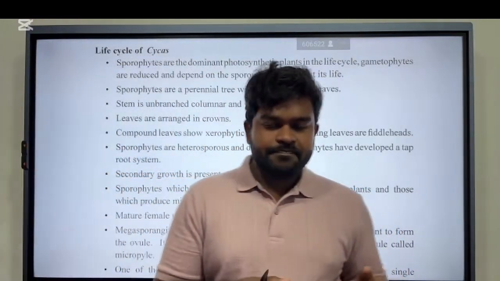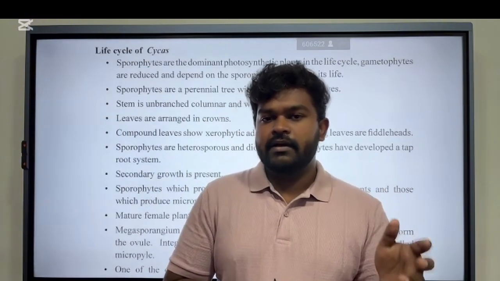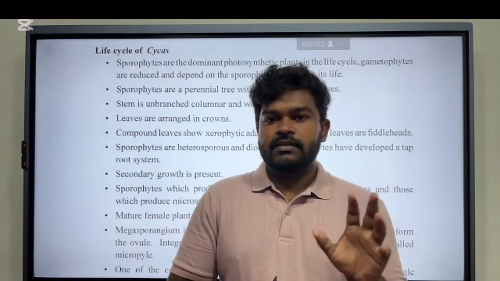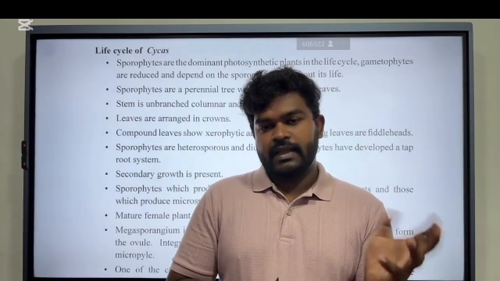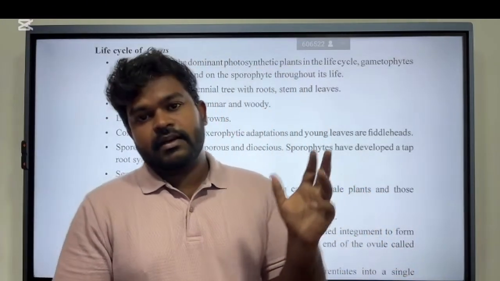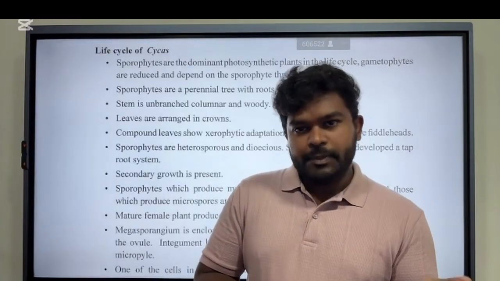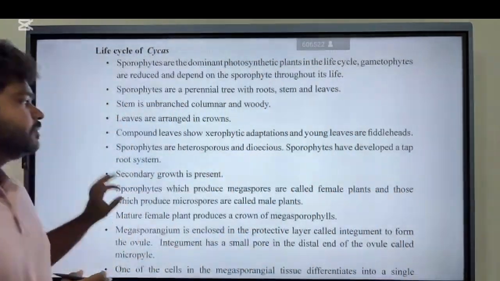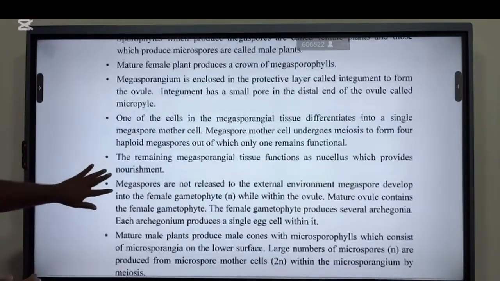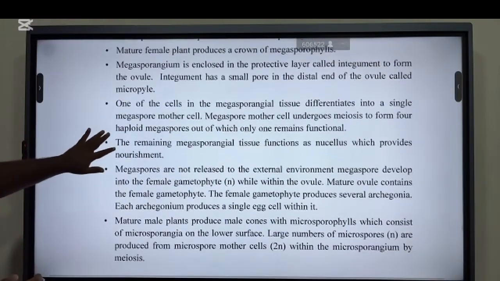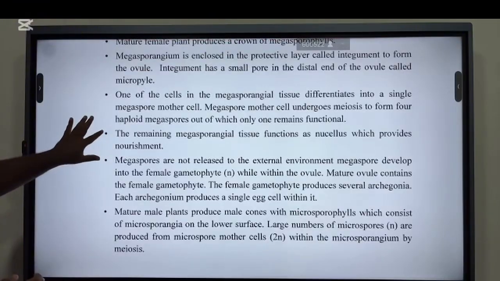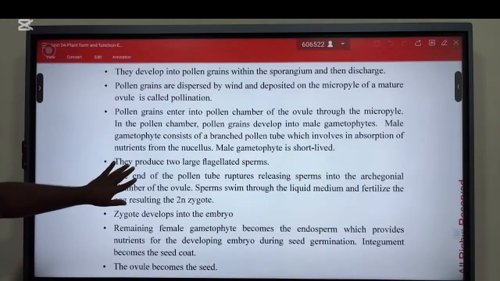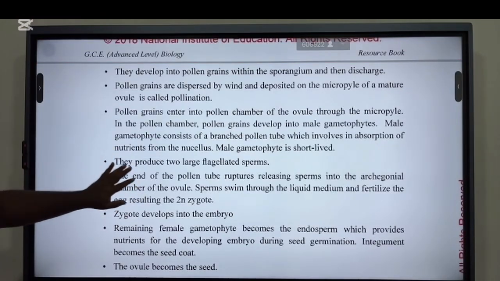So if you consider the female sporophyte, there is a structure called the crown. That crown is formed by megasporophytes. So we have discussed those megasporophytes. Then in male sporophytes, there is a structure called the male cone.